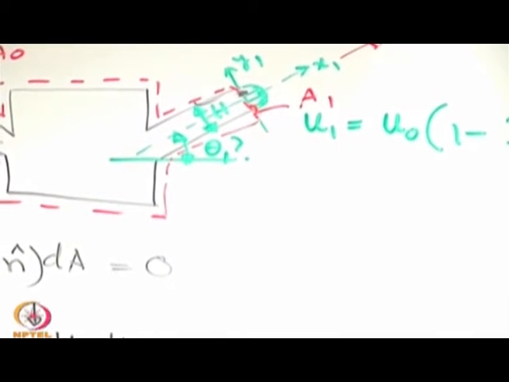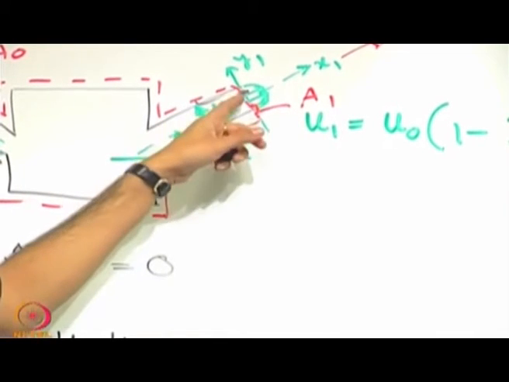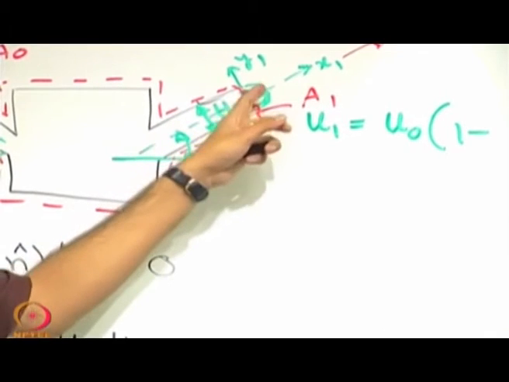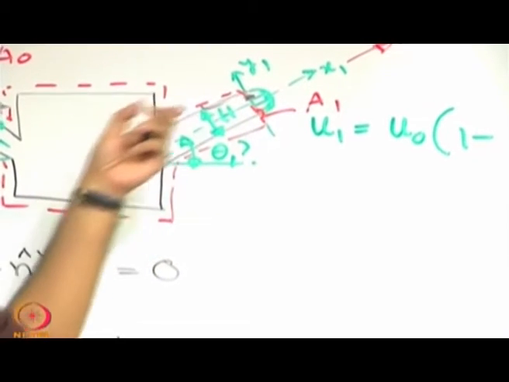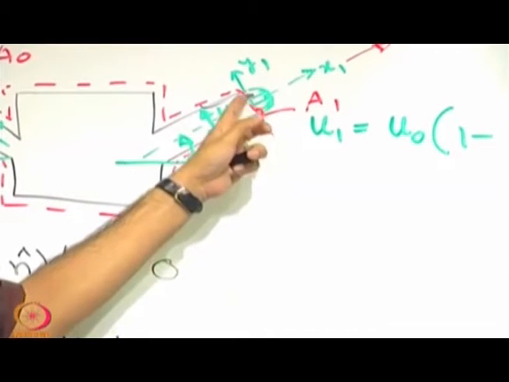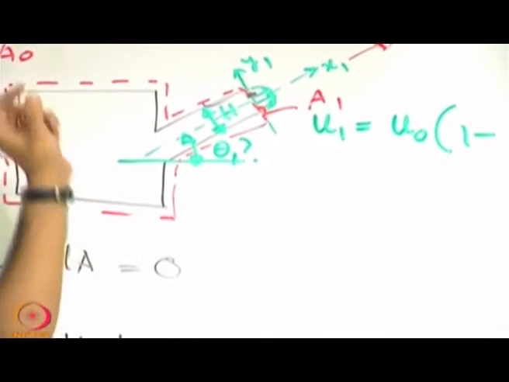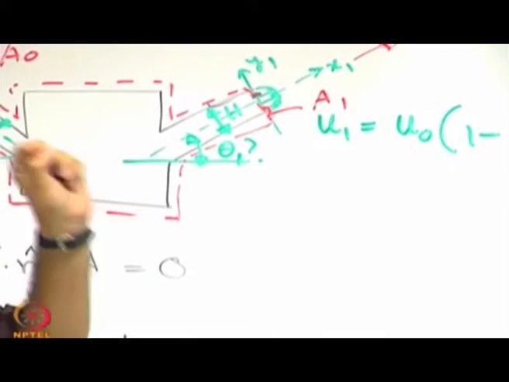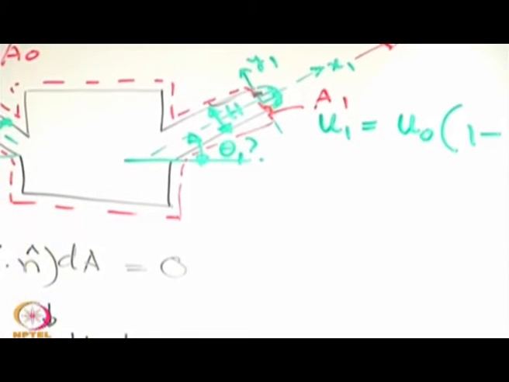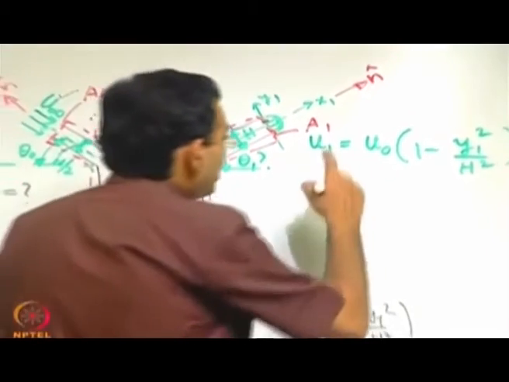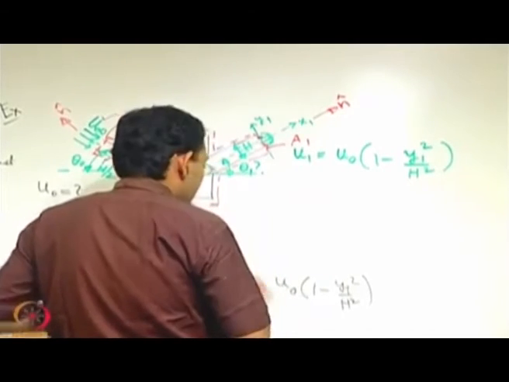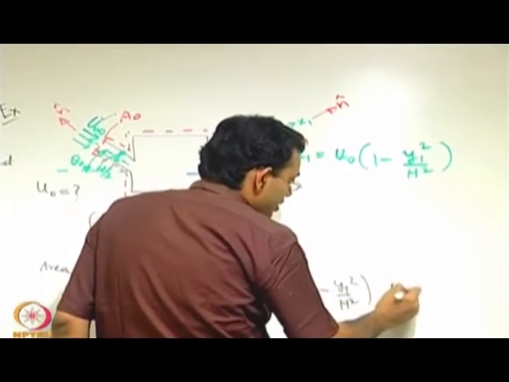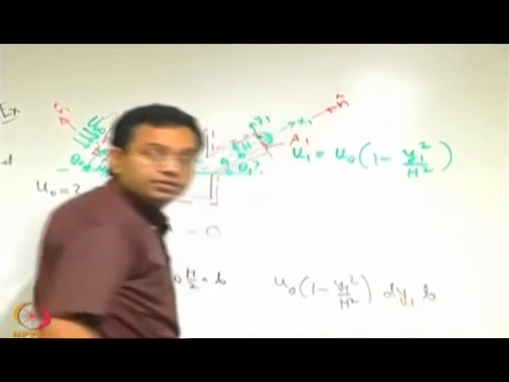So, what is that small element of the area? Say at a height y1 from the center line, see the coordinate system is from the center line. So, at a height y1 from the center line, say you have taken a small area of width dy1. So, the elemental area which is like the dA given symbolically, it is dy1 into b.